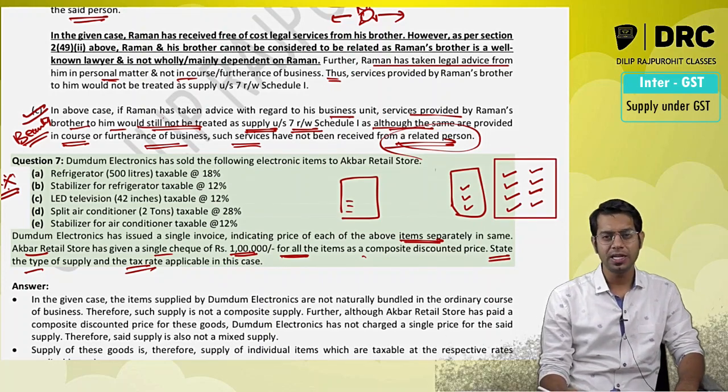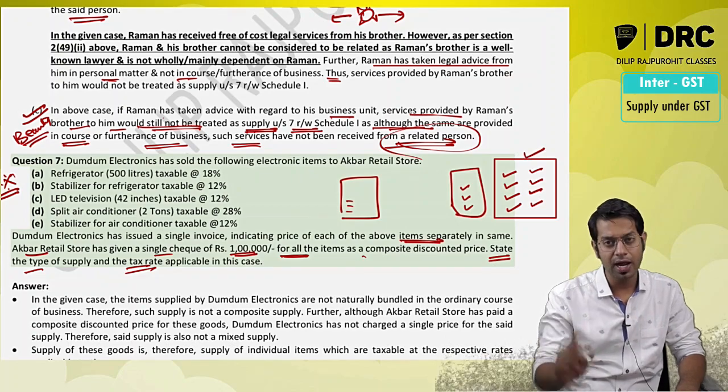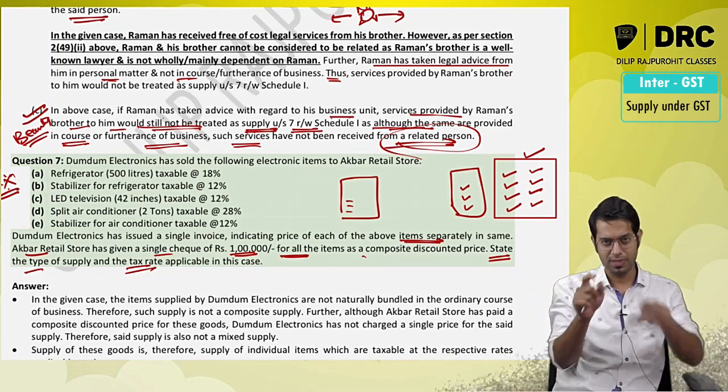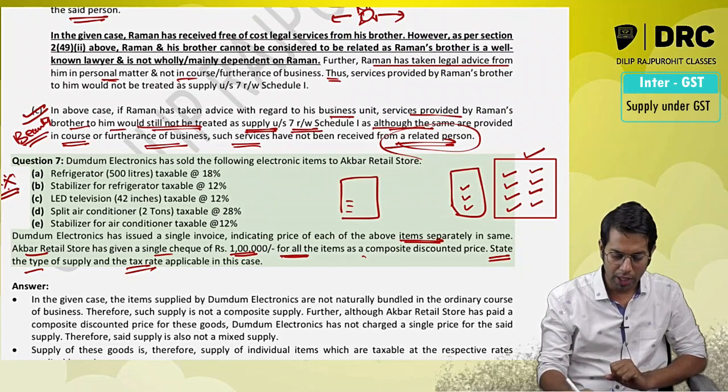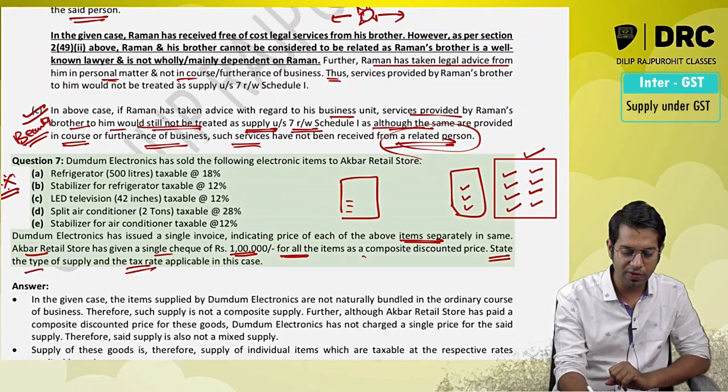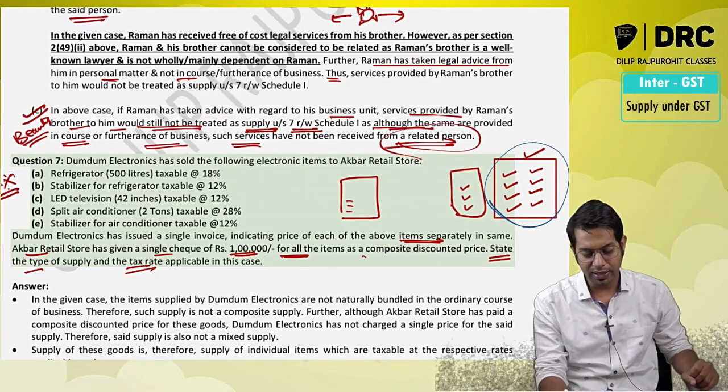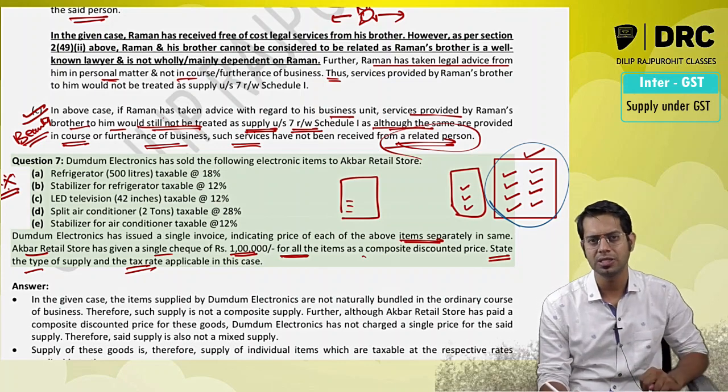For all these different items, DMart will give a single invoice to you. The question is whether you are going to treat this as composite supply or mixed supply.